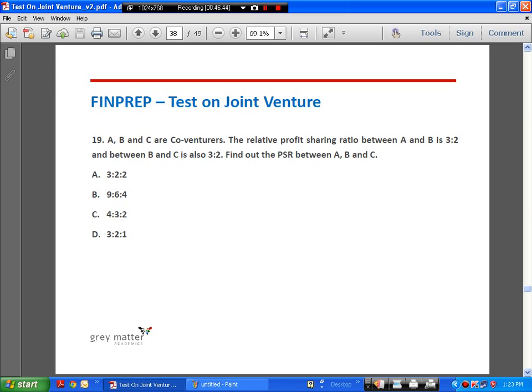Now let's look at the first option, A. It says 3:2:2. Between A and B 3:2 is correct. But between B and C it is 2:2 or it is 1:1. So we can straight away rule out A. Next come to option B. It is 9:6:4. Right. Between A and B it is 9:6, which is nothing but 3:2. Between B and C it is 6:4, which is nothing but 3:2. So the answer is B.